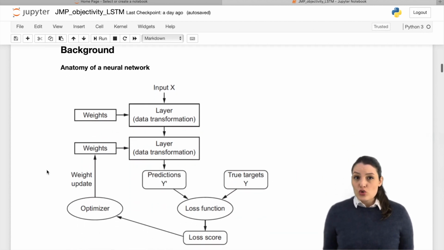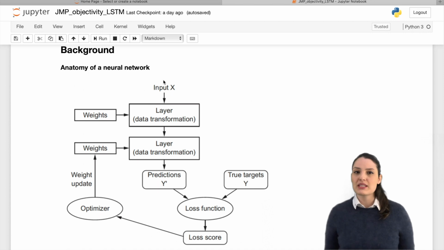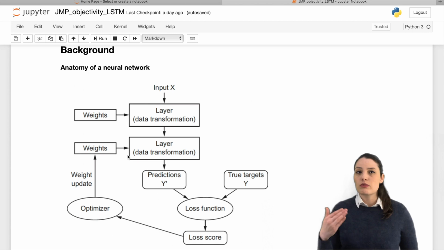This graph shows the structure and workflow of a basic neural network. In the first step, vectors representing the textual data are sent as input to the first hidden layer of the network. Each layer comprises a set of processing nodes or neurons that are densely interconnected and that assign weights to each piece of information received. Depending on the chosen weights, each layer transforms the data received and passes the relevant information to the following layer.